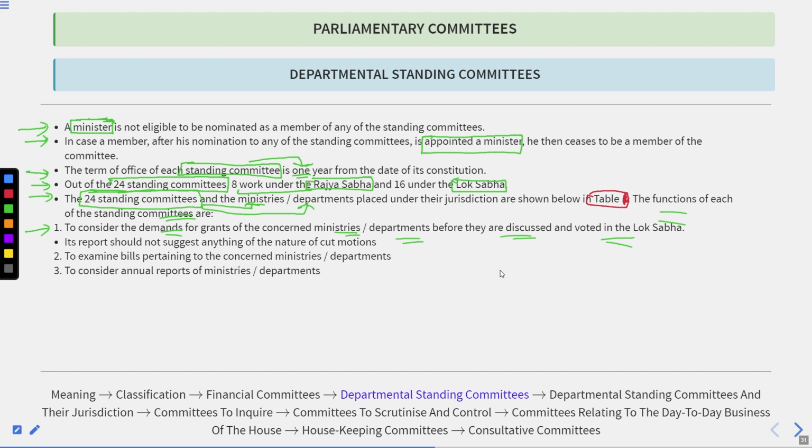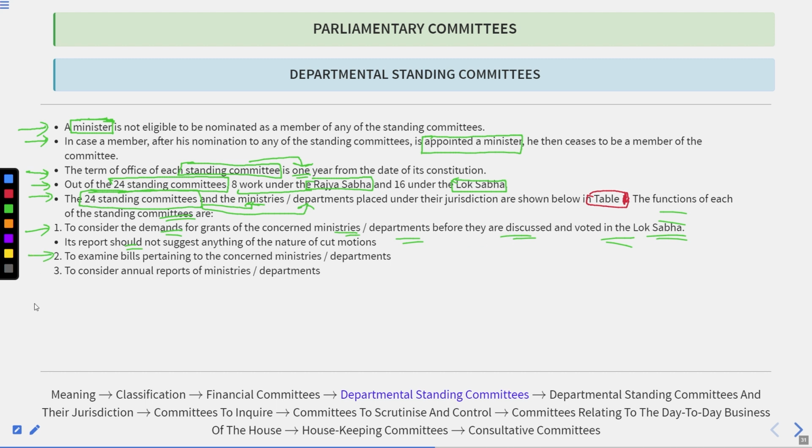It means that during the budget session, the demands for grants put forward for different ministries and departments will be considered or checked by these departmental standing committees even before they are discussed and voted in the Lok Sabha. It means the report should not suggest anything of the nature of a cut motion, but will only formulate a report on these demands.